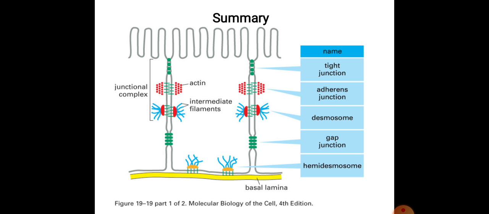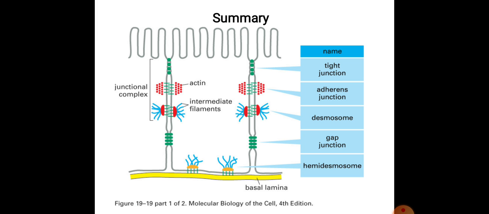In summary, you can now see the tight junctions, how they look and how they work, which we have already discussed. In short, we will see tight junctions again. They are incorporated between two transmembrane proteins of the plasma membrane. Tight junctions are produced by these transmembrane proteins, and they do not allow any leaking. In the case of adherens junctions, they are complex junctional points.